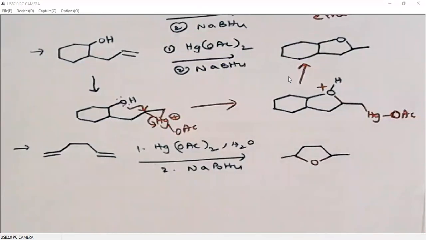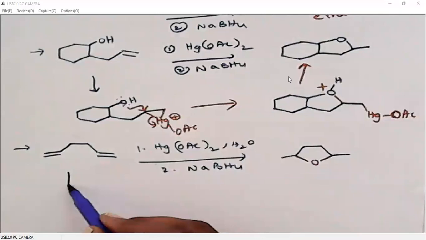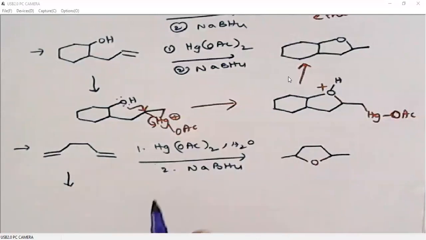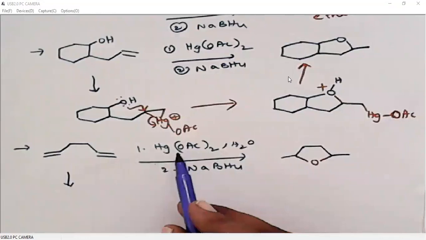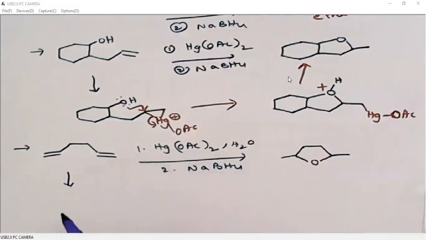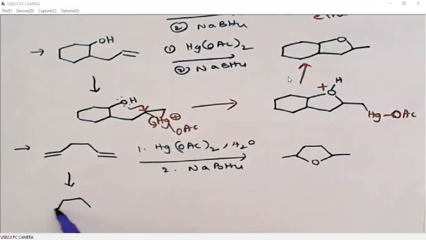I'll tell you how. In the first step, for example, if one of the double bonds forms a mercurinium ion and then water adds to it at the more substituted carbon, what happens? In this alkene, this is the more substituted carbon, this is the less substituted carbon. So water adds here, it generates an alcohol, and mercuric acetate will add here.